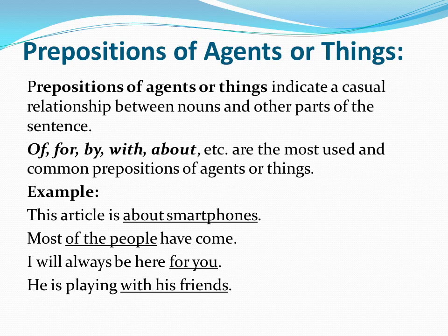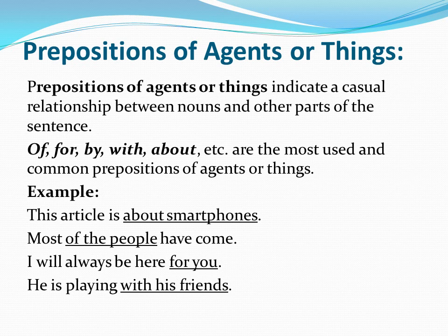Prepositions of agents or things. Prepositions of agents or things indicate a causal relationship between nouns and other parts of the sentence. Examples: of, for, by, with, about, etc. These are the most used and common prepositions of agents or things. Example: this article is about smartphones. Now things are smartphones and about is the preposition.